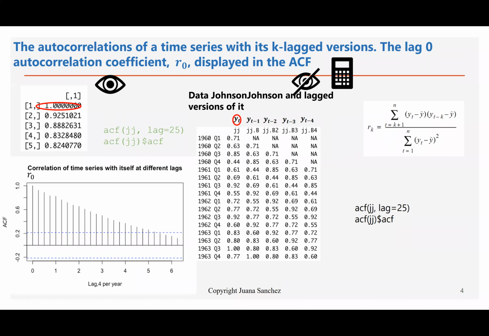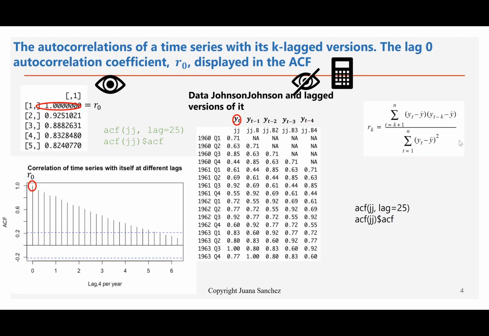Well, 1 is the value that is represented in the autocorrelation function plot by the first vertical bar. So the height of this first vertical bar is always 1. Many packages in R remove this first one. Base R, which is the function ACF, is in base R, does not remove it. It's always going to show. So we call that r sub 0. If you look at the coefficient, how R is calculating that r sub 0 is just putting k equals 0 here. So the numerator is the summation from t equals 1 to n.